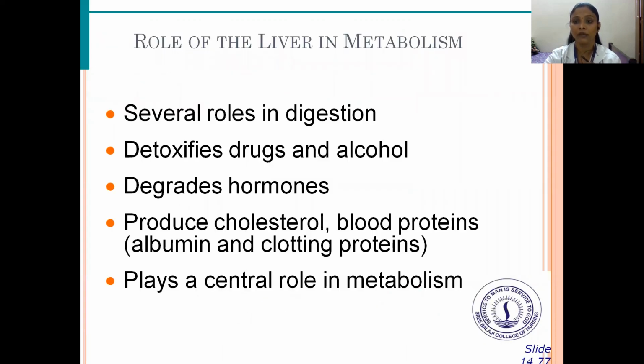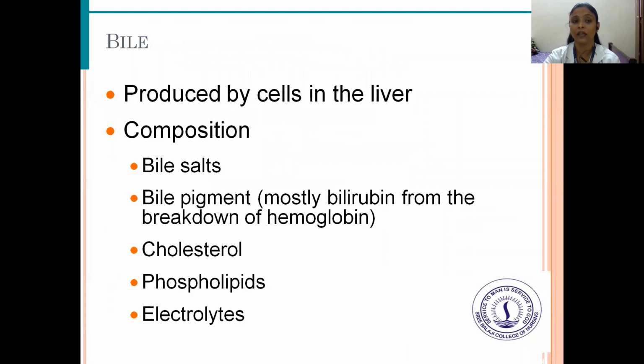The role of the liver in metabolism. It has several roles in digestion: it detoxifies drugs and alcohol, degrades hormones, and produces cholesterol, blood proteins, albumin, and clotting proteins. It plays a central role in metabolism. Bile is produced by the cells in the liver. Its composition includes bile salts, bile pigment, mostly bilirubin from the breakdown of hemoglobin, cholesterol, phospholipids, and electrolytes.